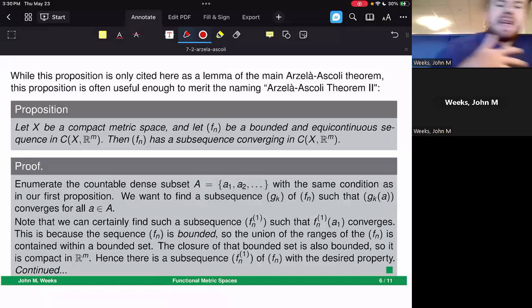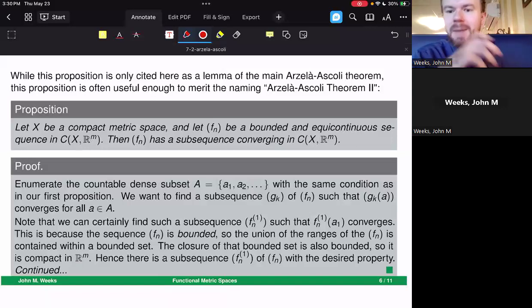Let's take this proposition. Let's get our same setup as before. X is a compact metric space. And let's let f sub n be bounded and equicontinuous. Equicontinuous, so we can use the lemma from before, and bounded because we're about to need to use the boundedness to get some convergent points on our countable dense set. Now, something interesting that's going to happen here in this proof is we're going to be using a diagonalization argument on that next slide. So be ready for that as we start getting there.